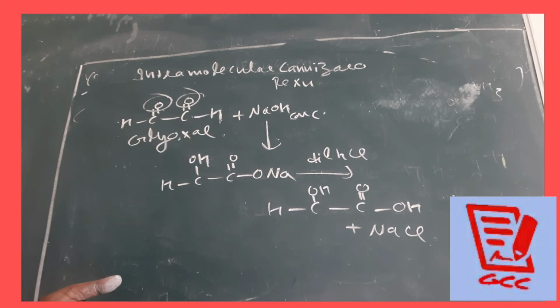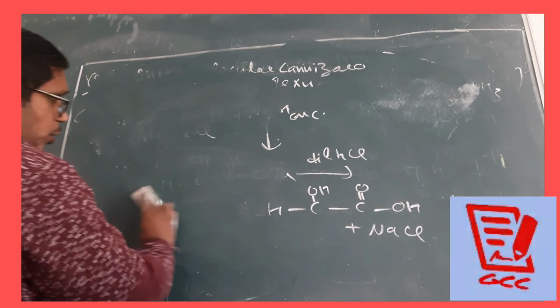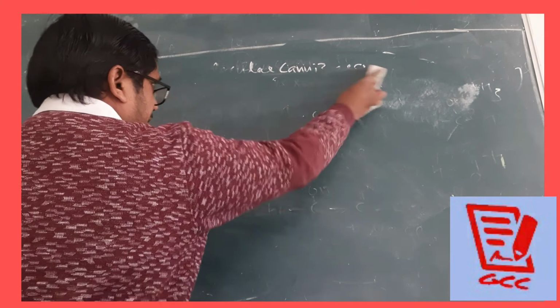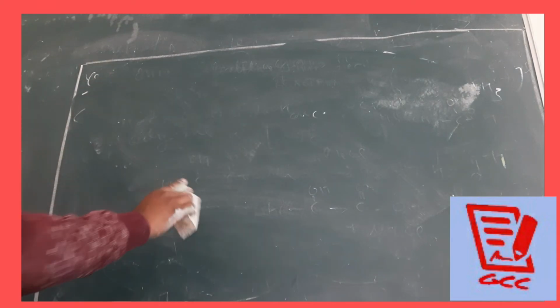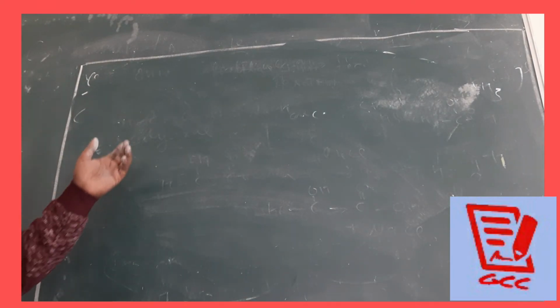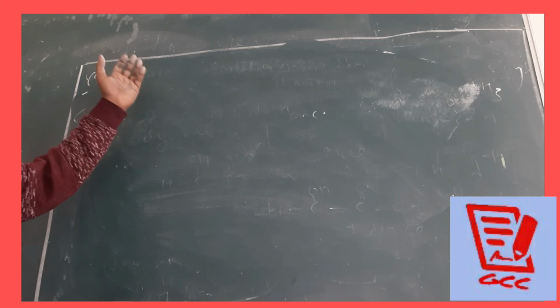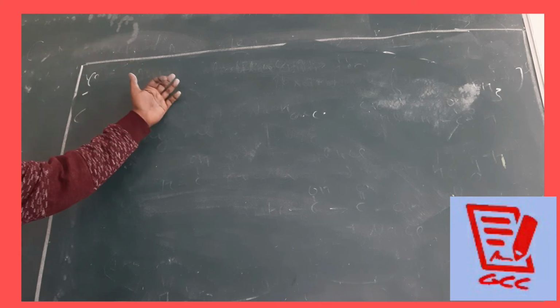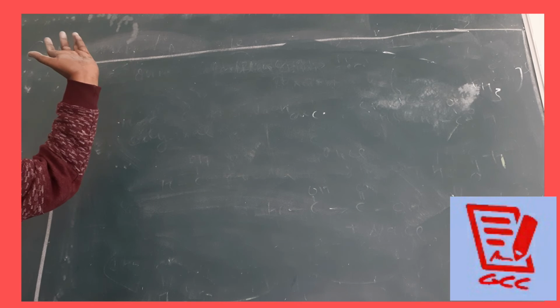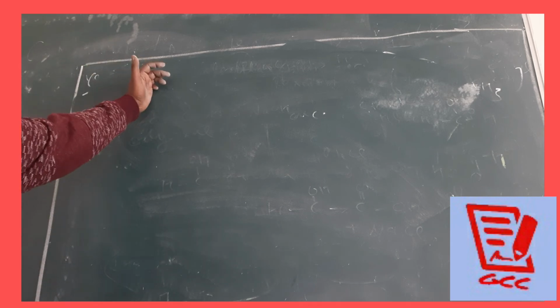Clear, students? After that, we have one very important reaction. Please write that in your notes also. Sometimes there is a modified form of the Cannizzaro reaction, when all the aldehydes, with or without alpha hydrogen, can undergo the Cannizzaro reaction with the treatment of aluminium ethoxide.